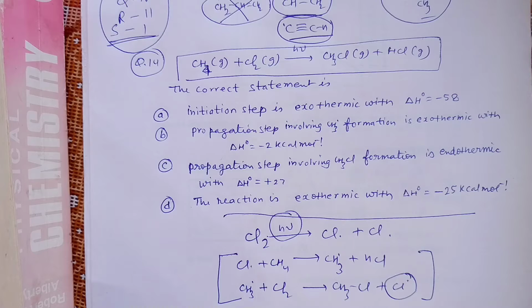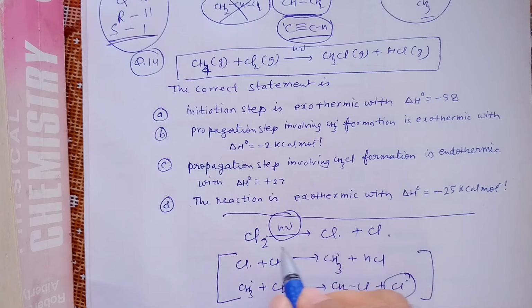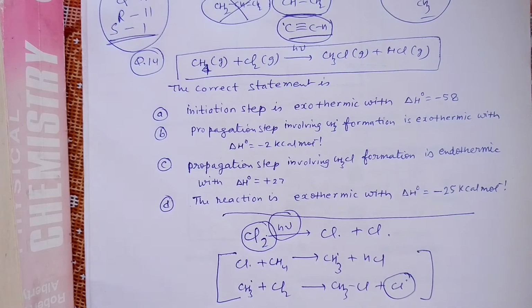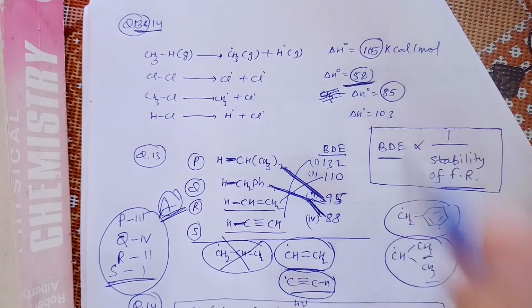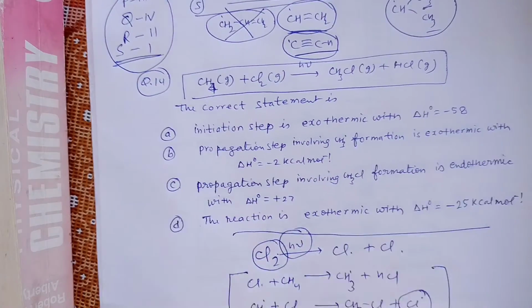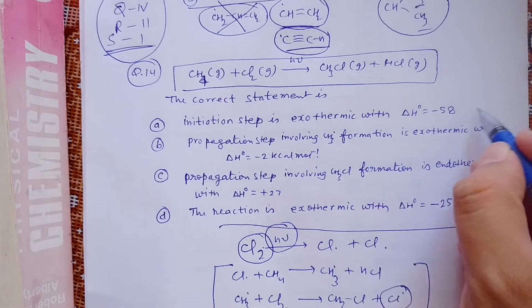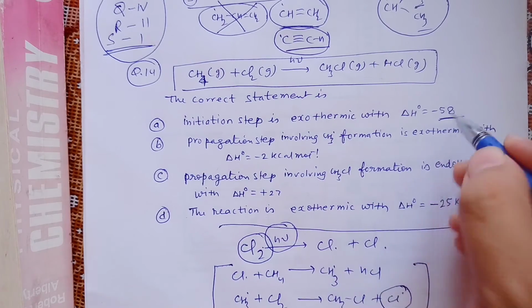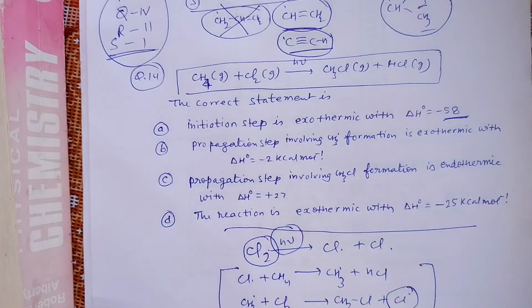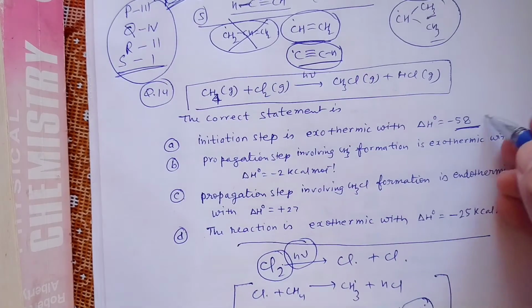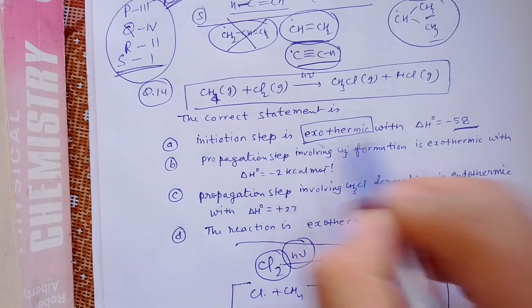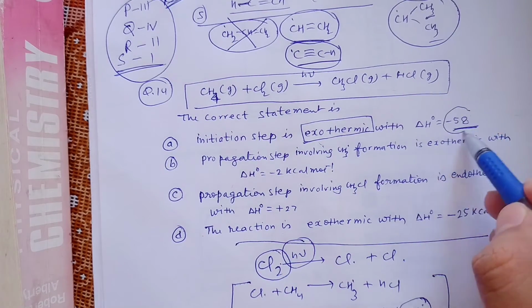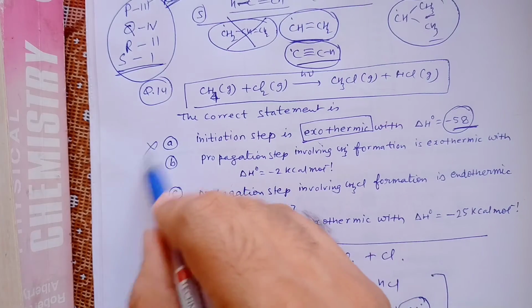Initiation step is exothermic. Obviously the initiation step is not exothermic because we are breaking the bond, and in breaking the bond we have to give energy. So if we see how much energy is given to break this bond, it is 58 kilocalorie per mole. Everywhere they have written kilocalorie per mole; just to save time in writing, I have not written it. So the initiation step is not exothermic, it is endothermic. So this sign should be positive, and this statement is wrong.